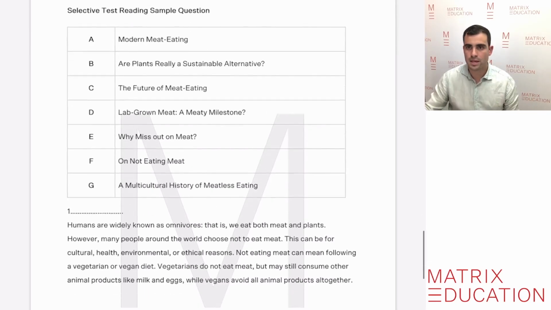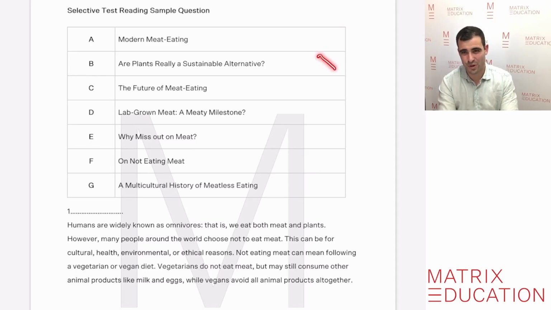So now we need to match A, B, C, D, E, F, G to what one suits that extract. It doesn't really talk about modern meat eating, so it's definitely not the first one. Is it telling us about a sustainable alternative to meat? Well, no. Is it talking about the future of meat eating? Well, not yet. Lab-grown meat, a meaty milestone? Not really talking about lab-grown stuff, so it can't be that one. Why miss out on meat? It sounds like a very persuasive sort of topic, so it would not be that one because we're not persuaded to not eat meat in the passage.